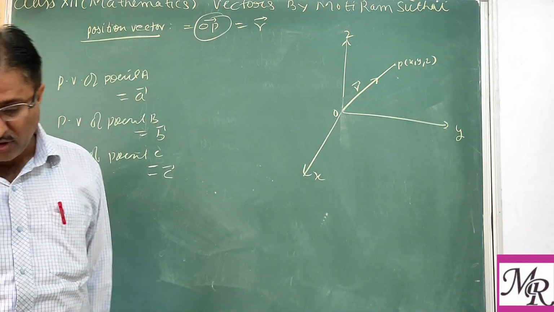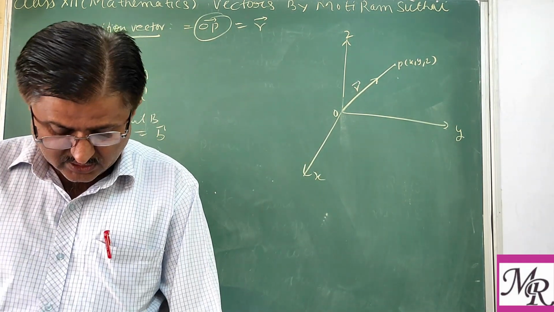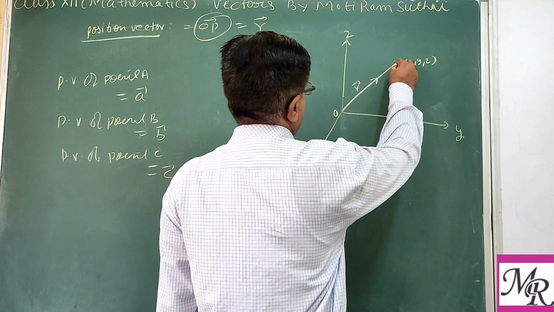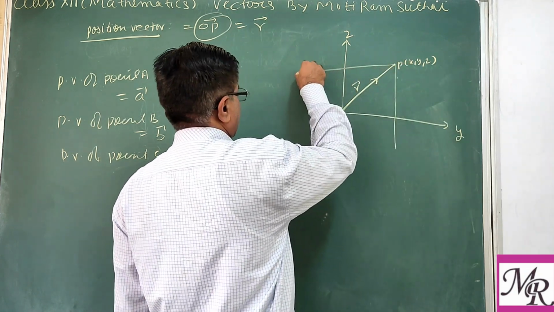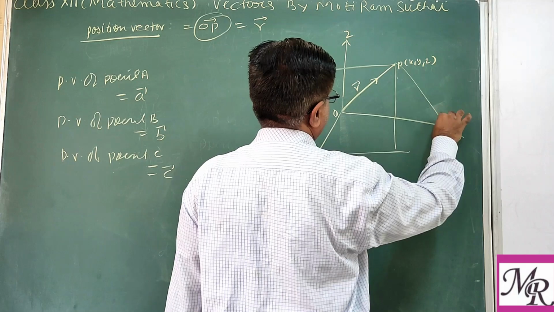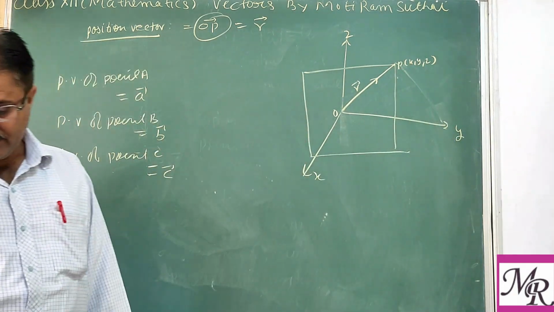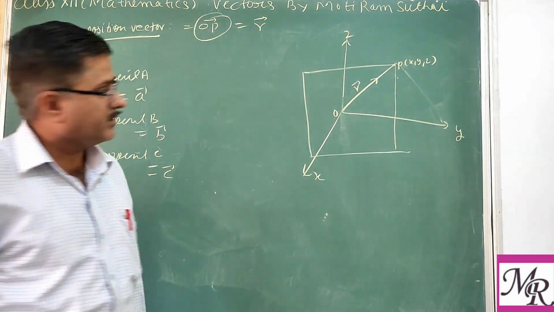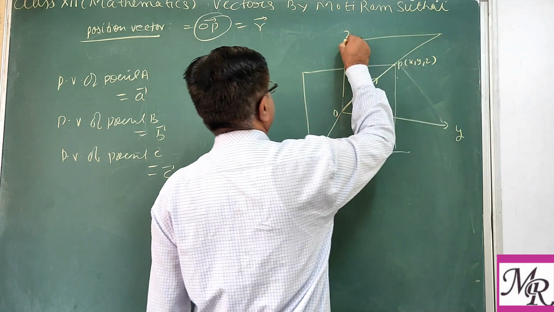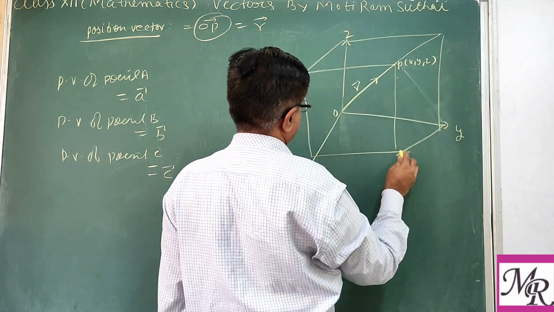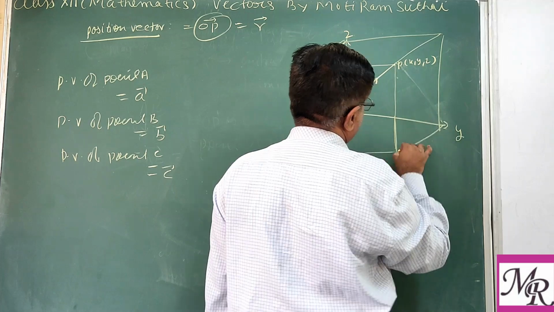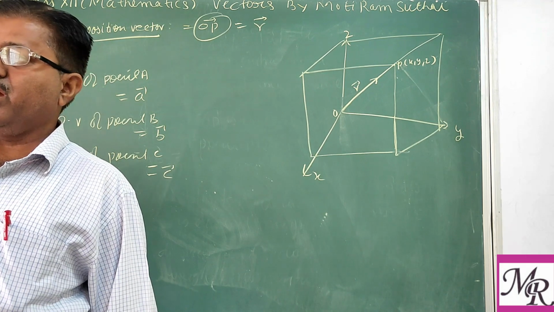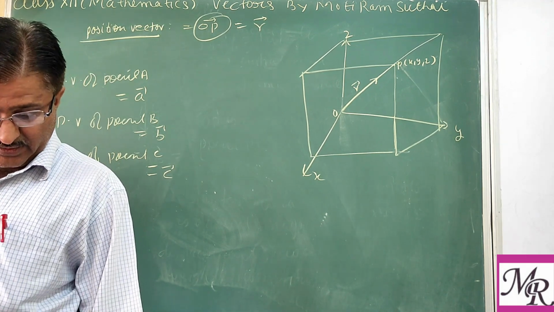Clear? Now if we draw the perpendiculars from this to the planes yz, xz, like this, and if we join these, we get a Cartesian system of the point, so you can say a parallelepiped system we get. The cuboidal system is generated.